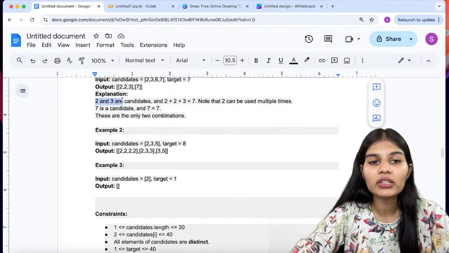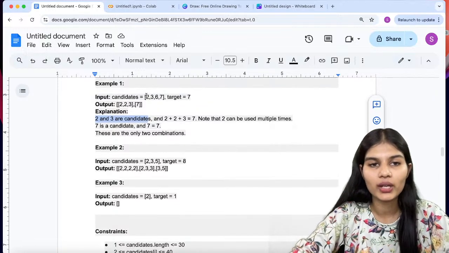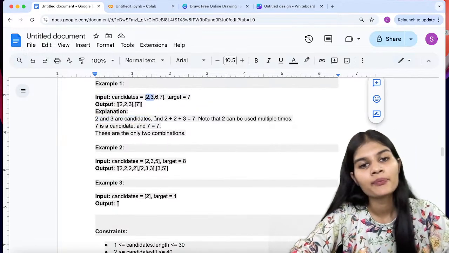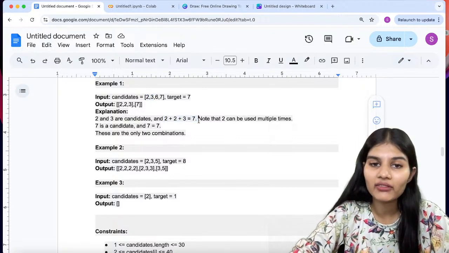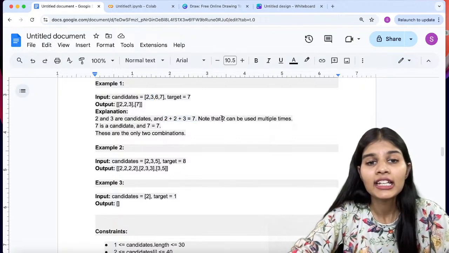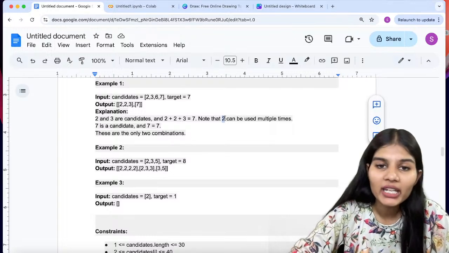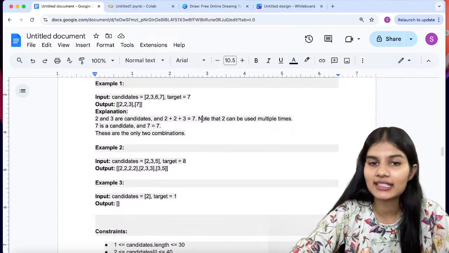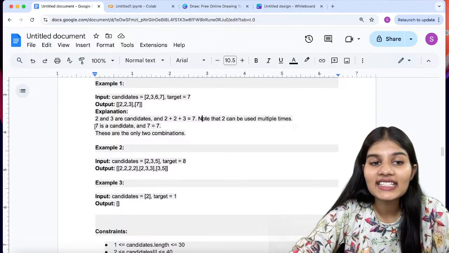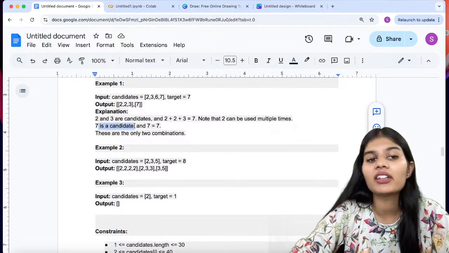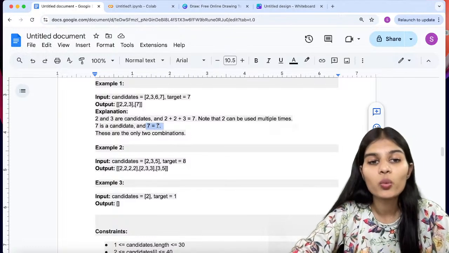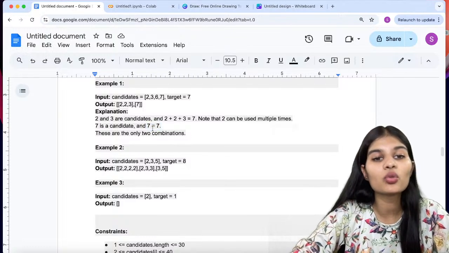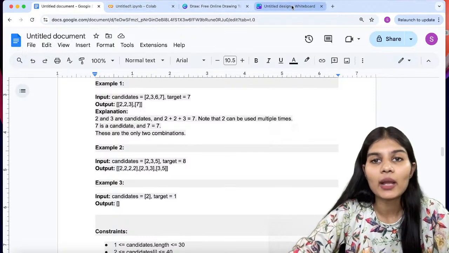So 2 and 3 are candidates here, right? And 2 plus 2 plus 3 is equal to 7, which is my target value. This means you can use 2 multiple times. That's the first thing. Next, 7 is a candidate, meaning 7 is my candidate and 7 is also my target value. So you can use these two combinations over here. Now I will explain it to you.